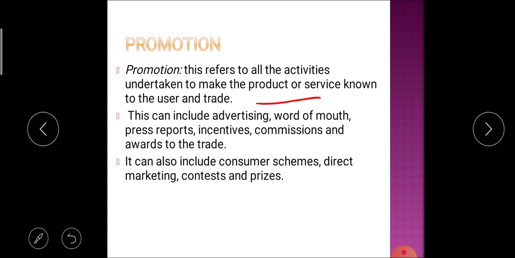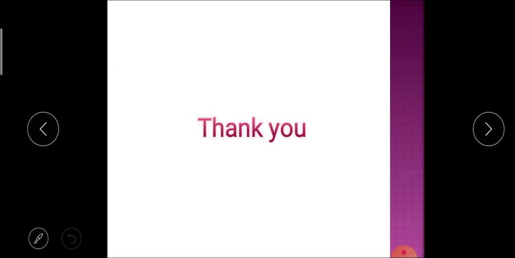Also for promotion purposes, the producer can use different consumer schemes, direct marketing, or different contests or prizes for the promotion of their product. So these are the 4 P's of the marketing mix: product, place, price and promotion of that particular product.